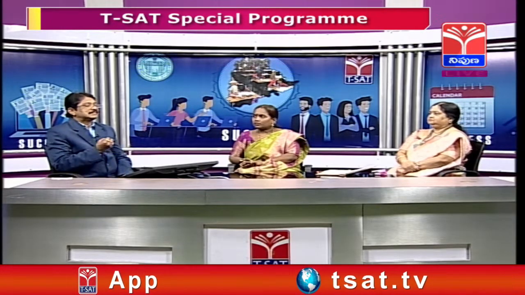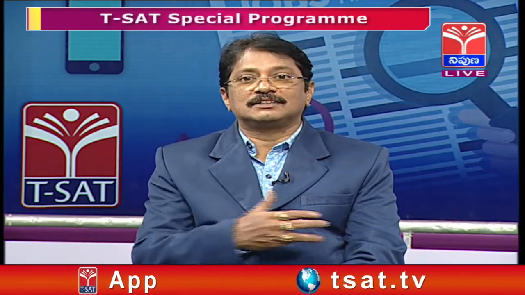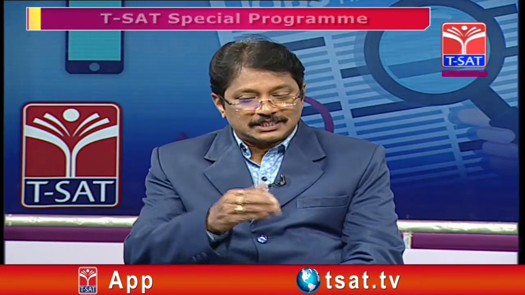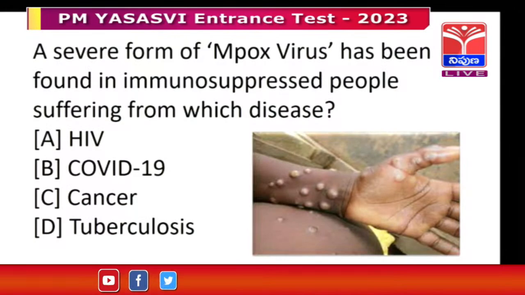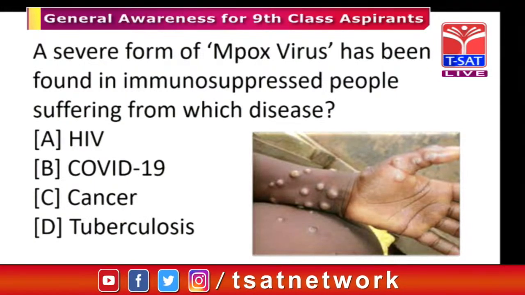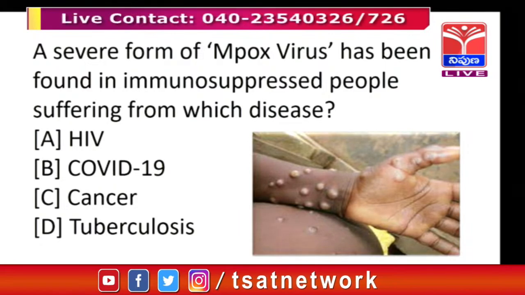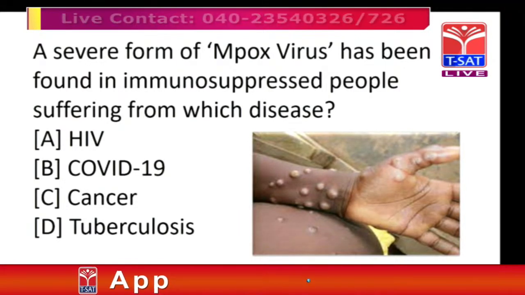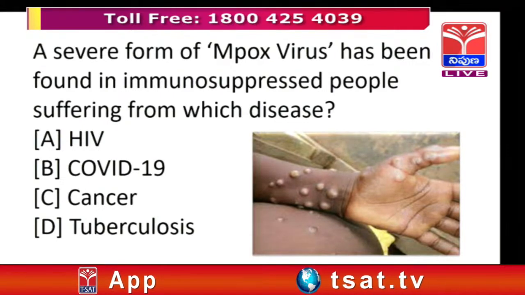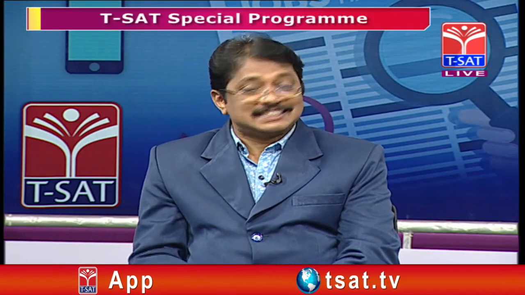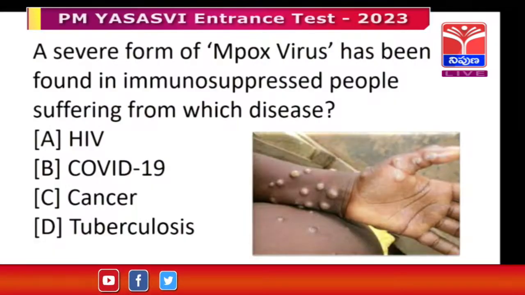Recently there are a lot of myths and phobias after corona. People are in a fearful world, worried about which disease will come and spread across the world. Recently a severe form of mpox virus has been found in immunosuppressed people suffering from which disease? The name is given clearly, you can identify the answer.